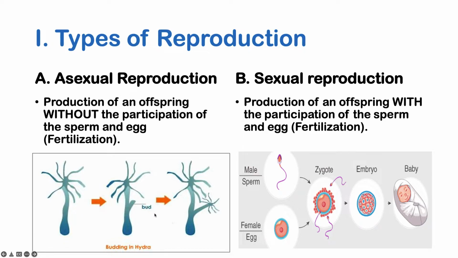So here you are presented with an example of an asexual reproduction, which is budding in one group of organisms such as cnidarians, specifically your hydra.